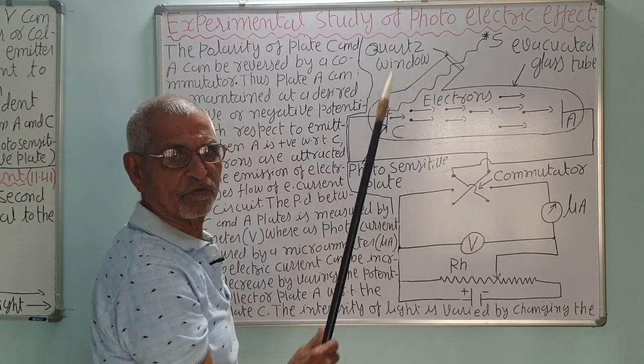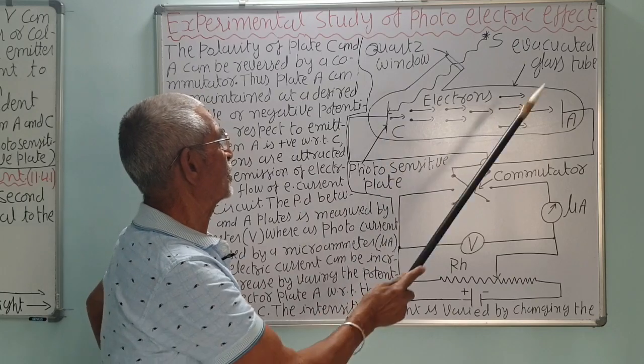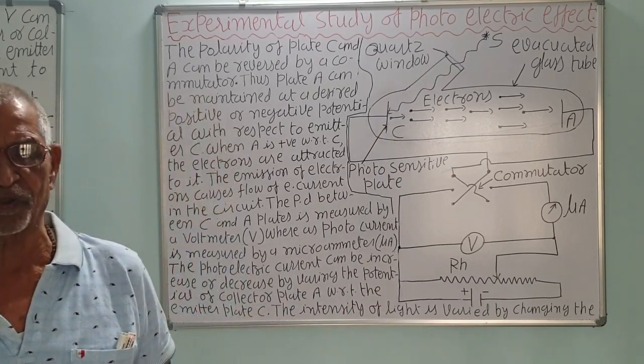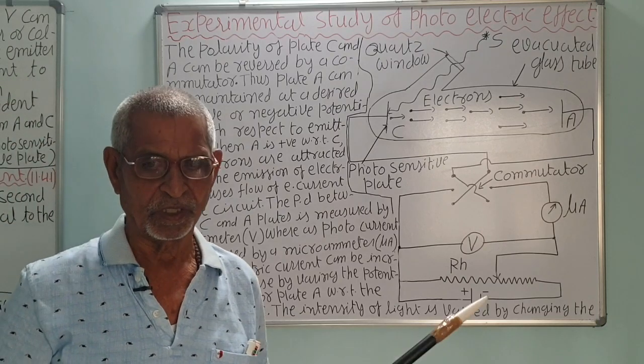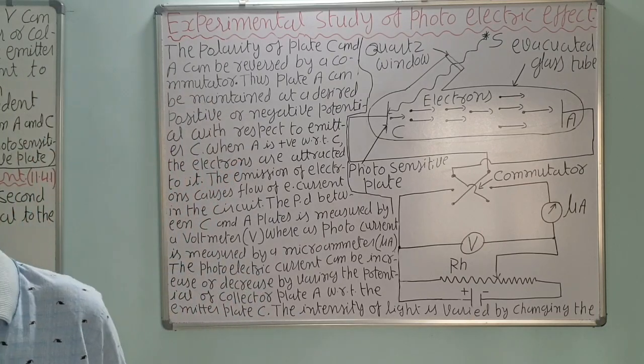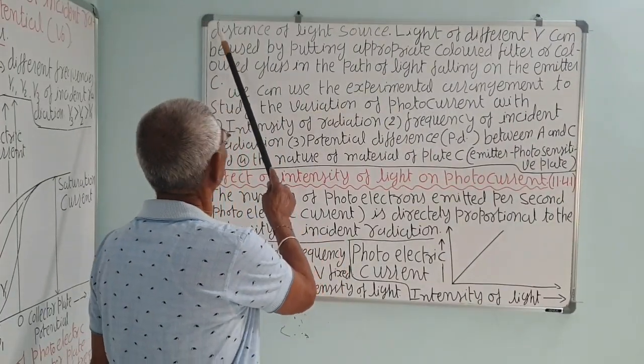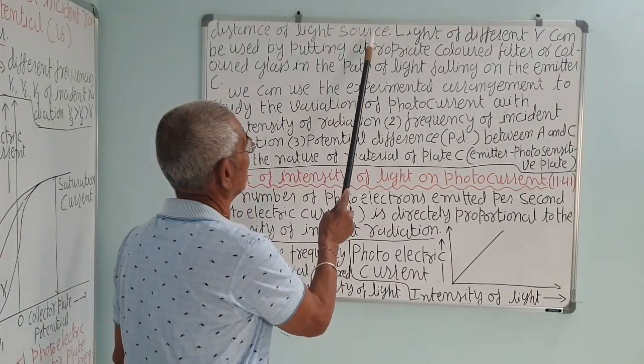So more electrons will be ejected, so more current will flow. So it is directly proportional to the intensity of light. The number of photoelectrons is directly proportional to the intensity of light. And the intensity of the light can be changed by changing the distance of the light source, correct?